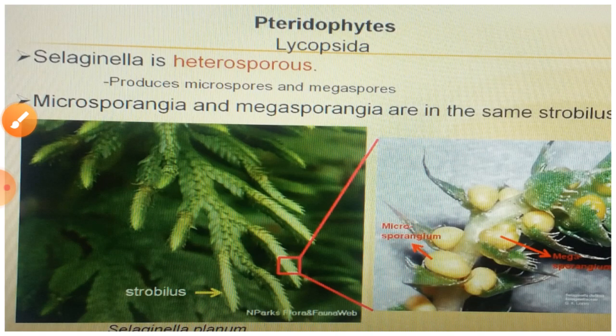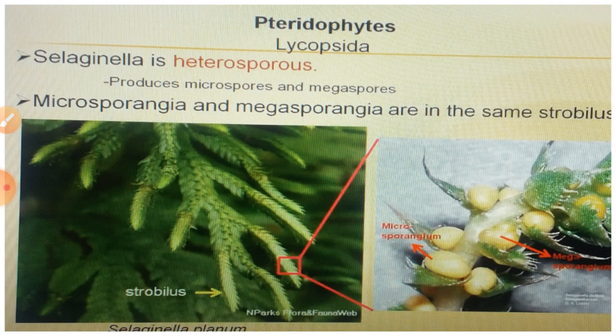Members belonging to Selaginella are also common examples of this class. The main plant body of Selaginella members looks very similar to that of the Lycopodium members. The main difference between Lycopodium and Selaginella is that Selaginella is heterosporous, which means that Selaginella produces 2 different kinds of spores called microspores and megaspores.